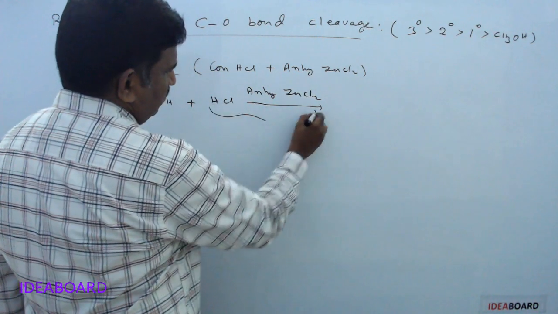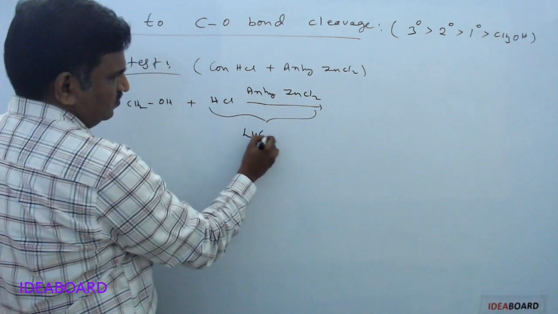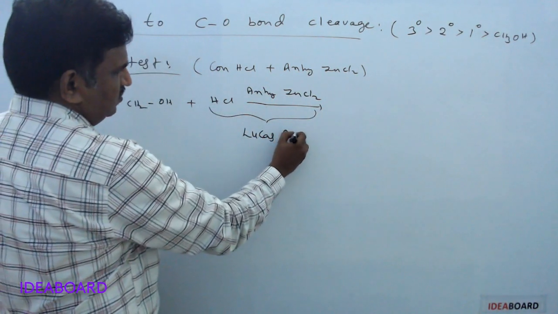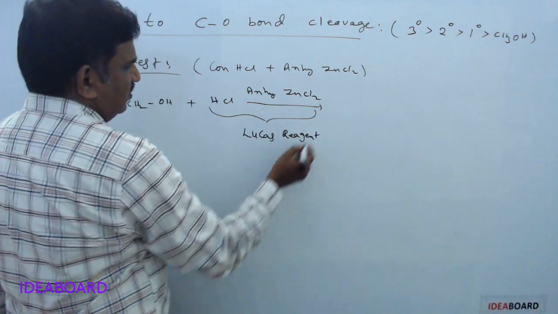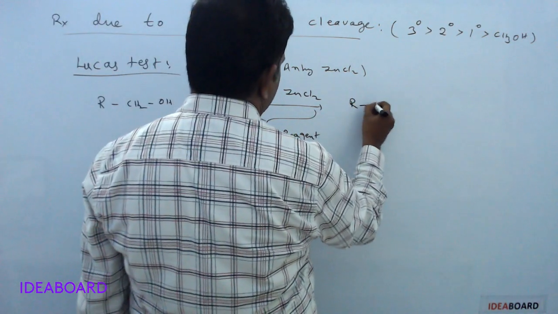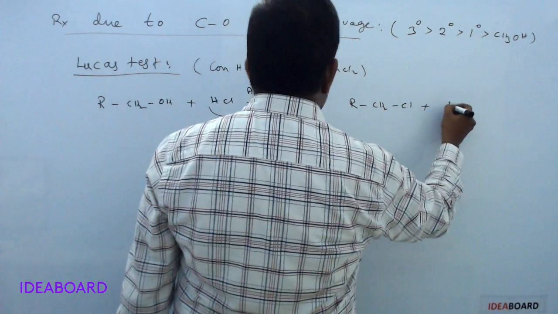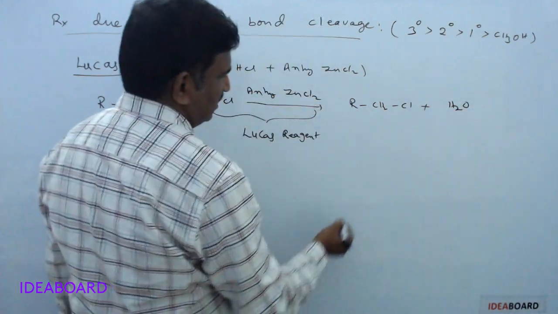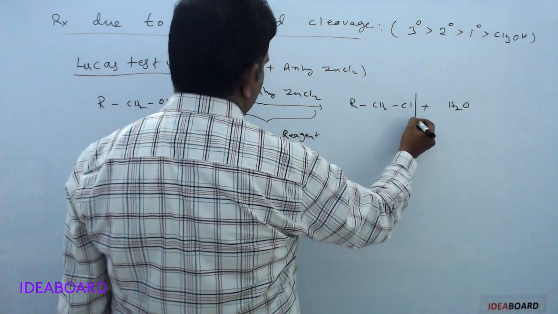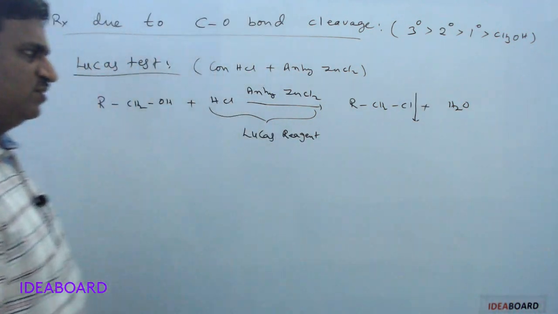This is called the Lucas reagent. And then it is forming RCH2Cl plus H2O. So actually this alkyl halide is formed as a precipitate.